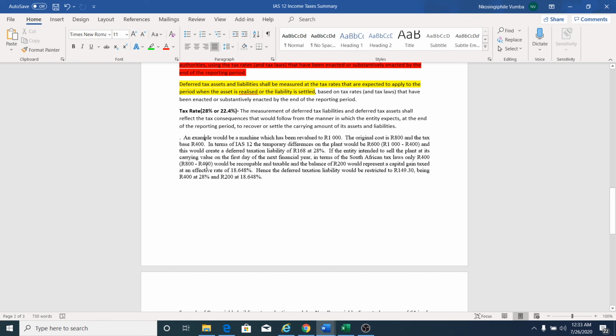But the amount that is above 800, which is 200, because the asset has been revalued to more than 800, gives an indication that you expect to sell the asset at 1,000. Applying capital gains tax rules, where the cost is 800, the 200 is the capital gain, and the deferred tax on that 200 should be at the CGT rate. But any temporary difference that is below 800, you need to apply 28%. Then you add the two, and they give you the deferred tax for that period.